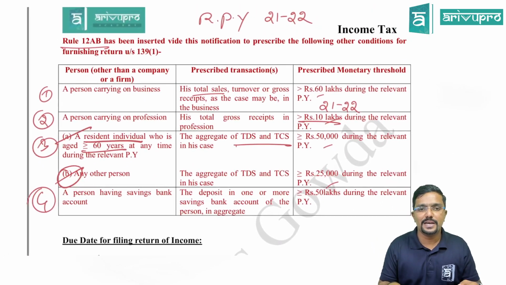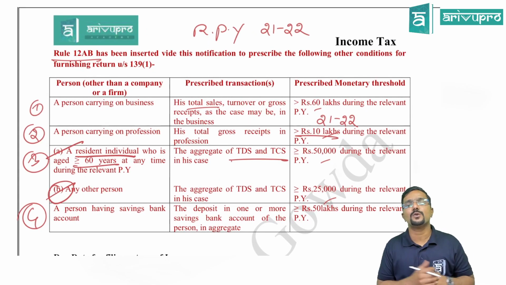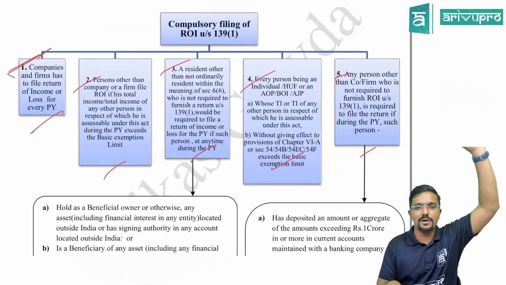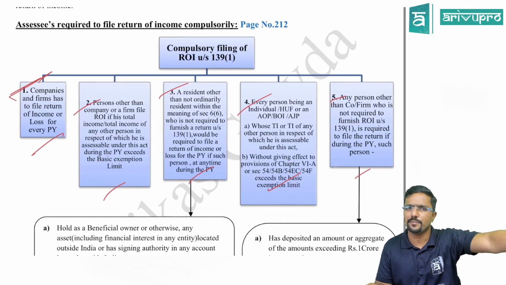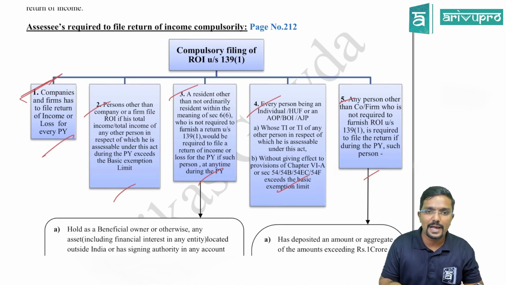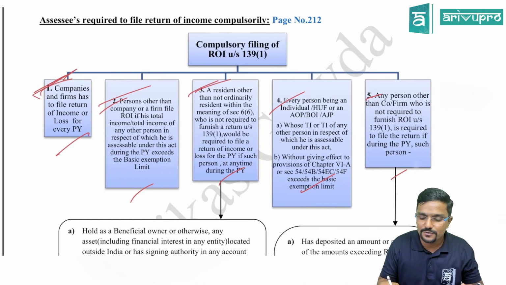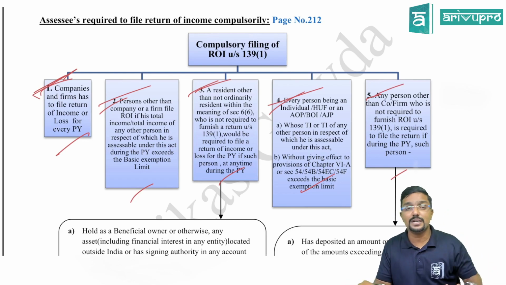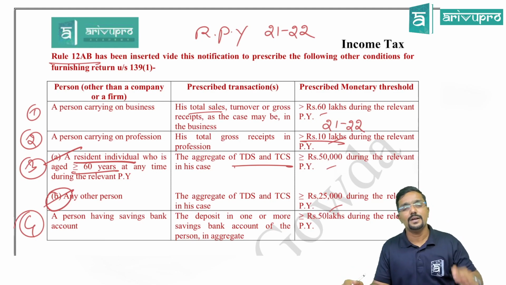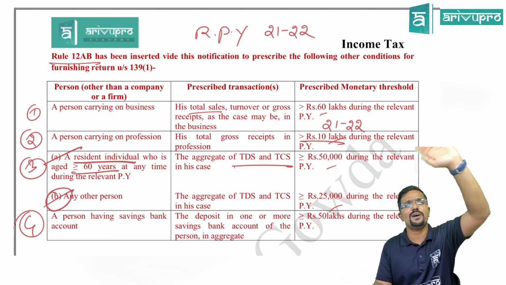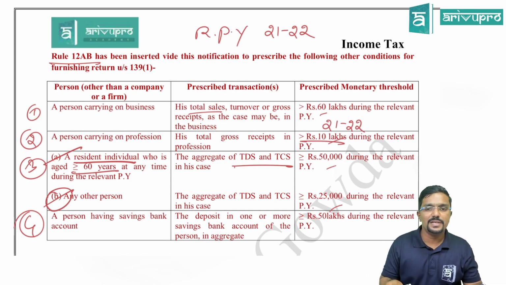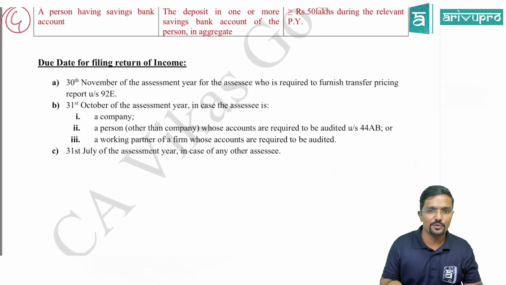Yes. And please be careful. Whatever I have highlighted as per Rule 12AB in red color is just the amendments. All other things, whatever we already learned in our regular class, remain the same. Clear? Always, please be careful. First, you have to check whether a person is covered in any of these 5 points. If he is not covered in these 5 points, then you go and check this. If a person is already covered in the first 5 points, then no need to check this rule. Okay, sir. Please be careful. I feel this is important. You may get a question.